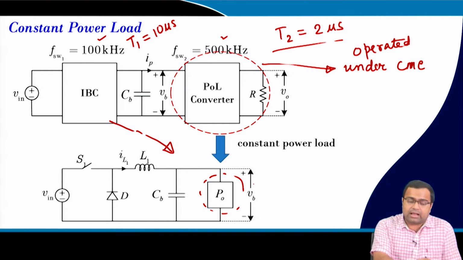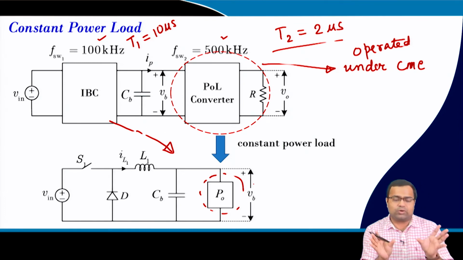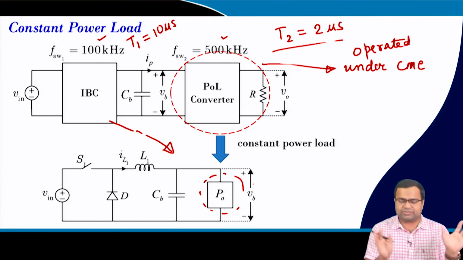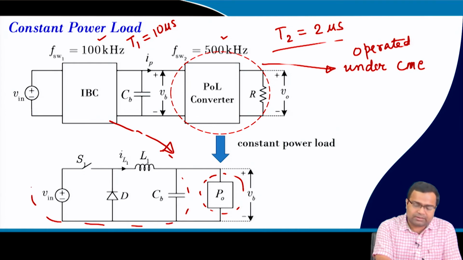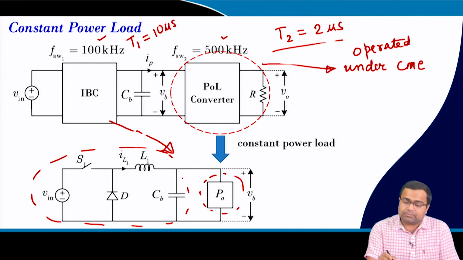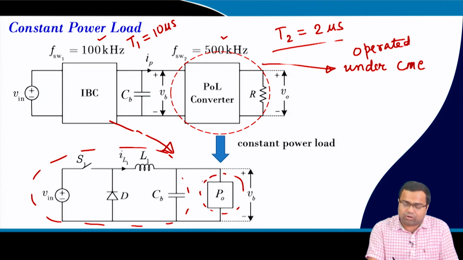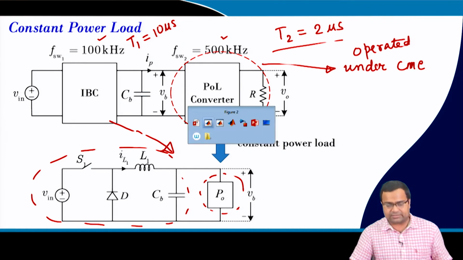Right now, whatever we have simulated, we have used two DC-DC converters, both POL and IBC, and POL was operating under current mode control and IBC was in open loop. Now, I want to repeat the experiment where IBC still remains in open loop with the same configuration, but the closed loop POL converter is replaced by a constant power load, whose magnitude is 20 watt, that we have discussed.